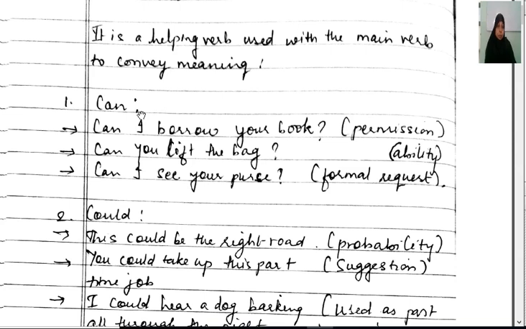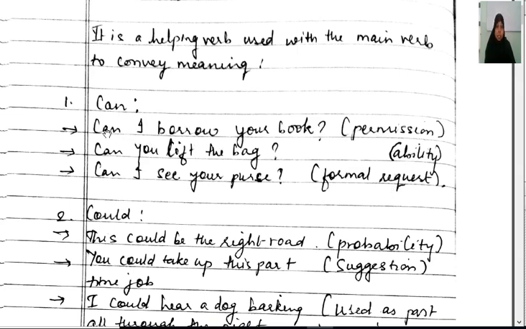Now these modal verbs convey different meanings. Today we are going to see each modal verb with the meaning which it conveys. First, for example, is can. Can conveys meanings like permission, ability, formal request.